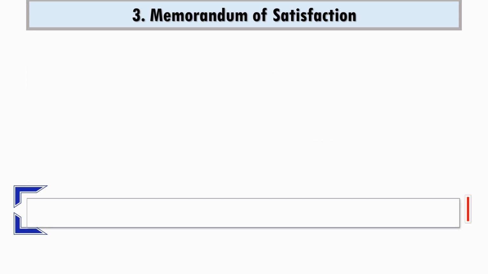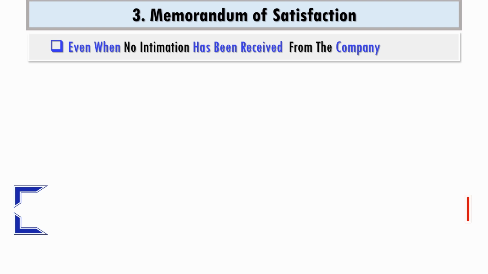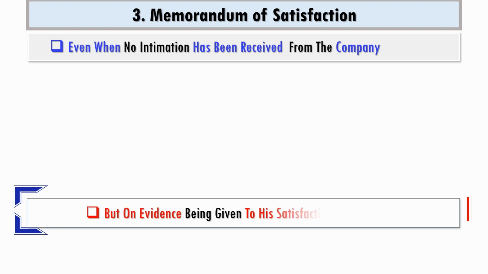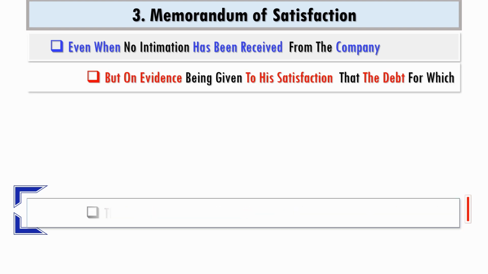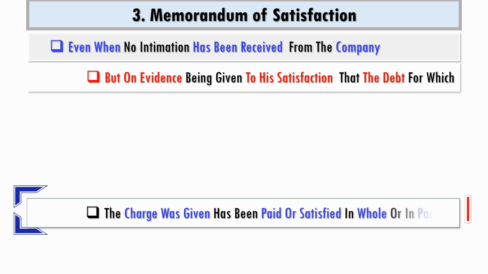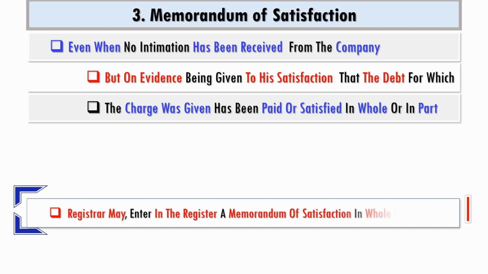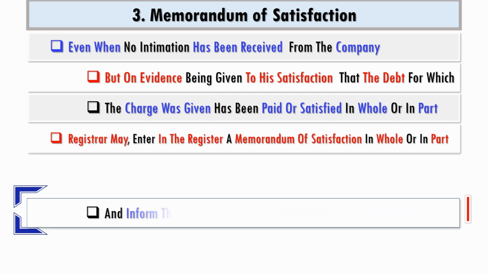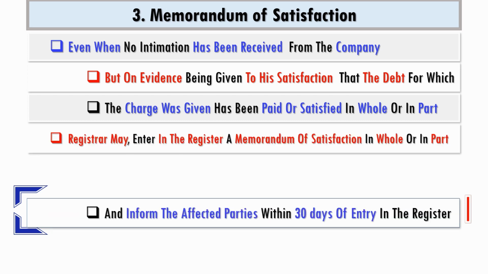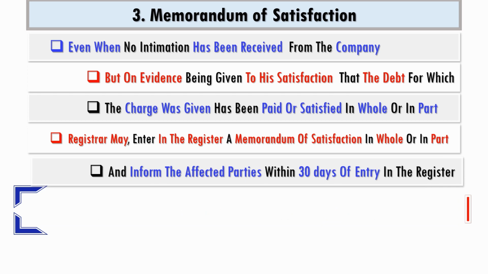inform the company. The registrar can act suo motu even when no intimation has been received by him, but on evidence being given to his satisfaction that the debt for which the charge was given has been paid in whole or in part. He may enter in the register a memorandum of satisfaction accordingly and inform the affected parties within 30 days of passing the entry.